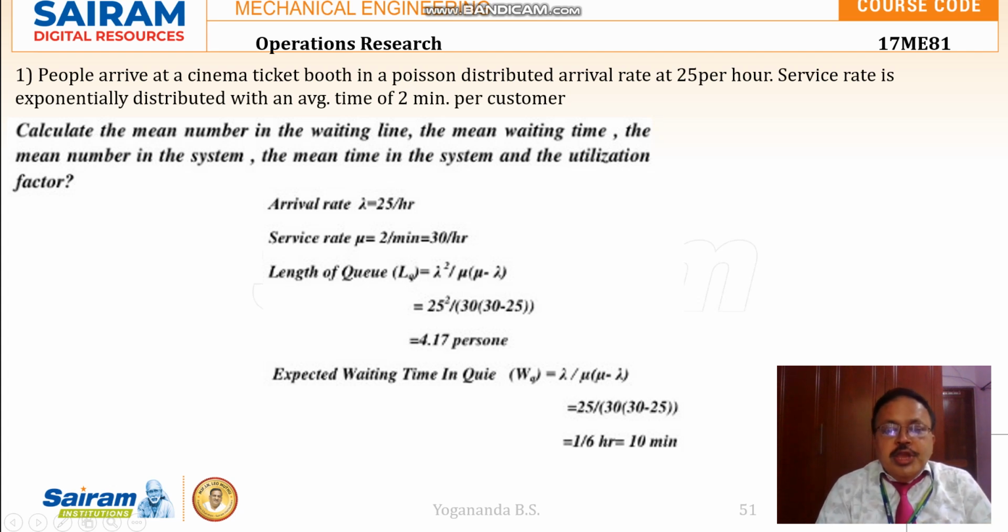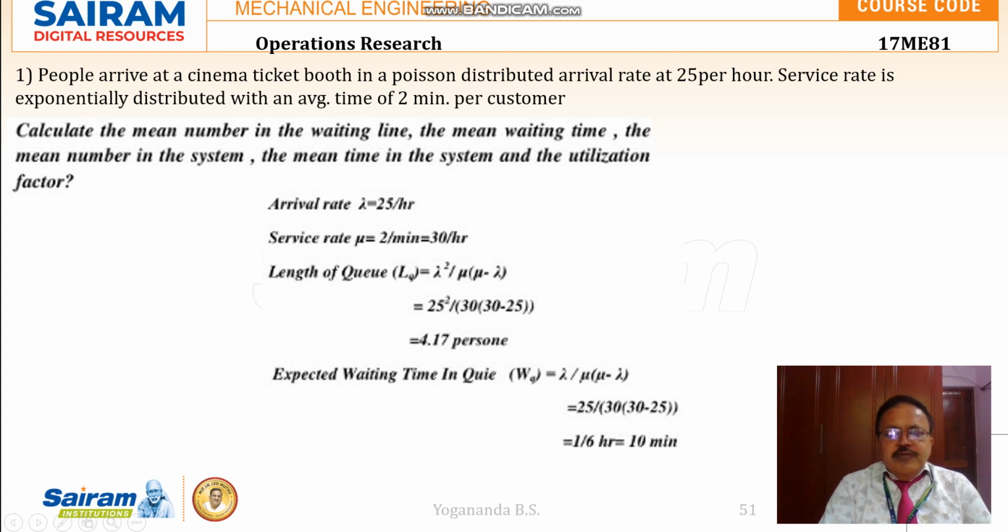So length of the queue, LQ, is lambda square divided by mu into mu minus lambda. Lambda is substituted as 25 and mu is substituted as 30. So it is 4.17 persons. So at any point of time, if the queue is seen, there will be an average of 4 persons.